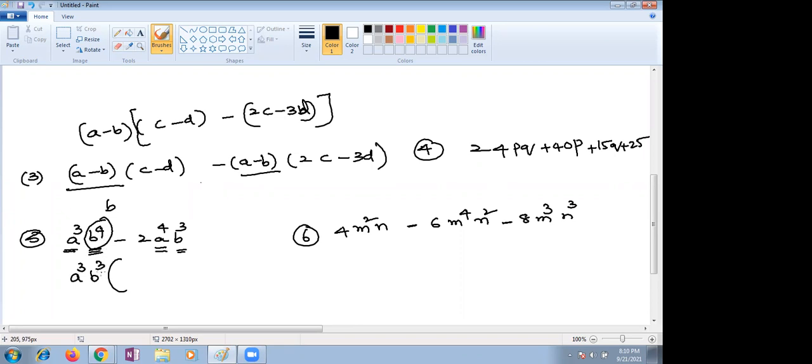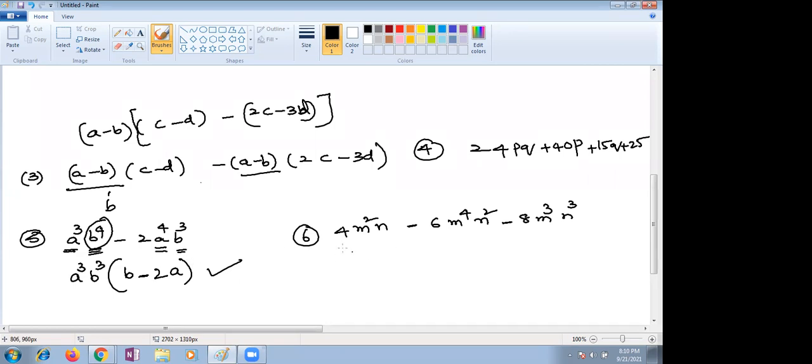There are 4 b's. I'm taking 3 b's outside. Only b, ma'am. So here, you are taking only a cube, and minus 2 as it is. So it's minus 2a. This is your answer, Bhavya. Yes, ma'am. Okay, you understand, Bhavya? Yes, ma'am.